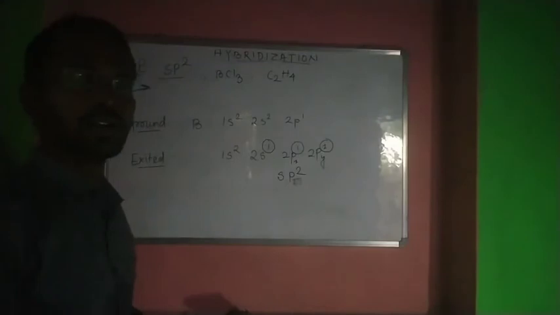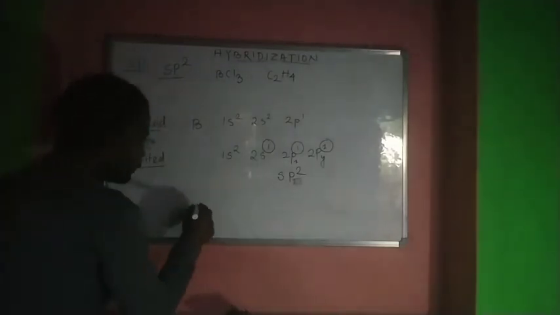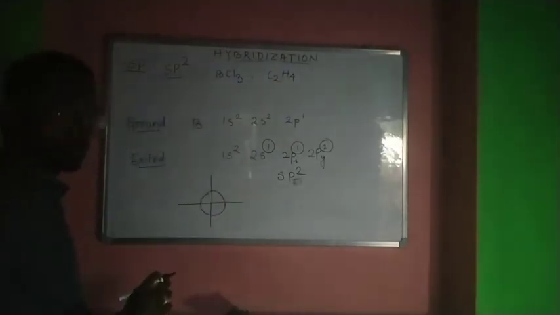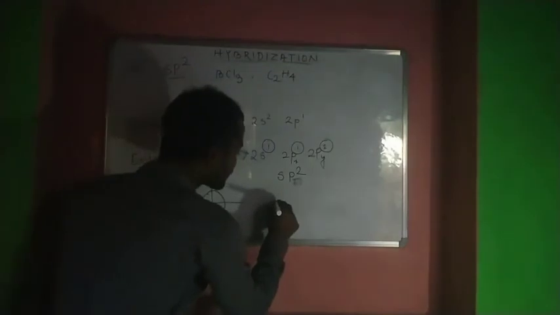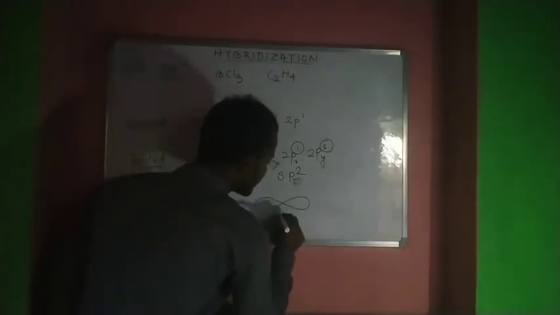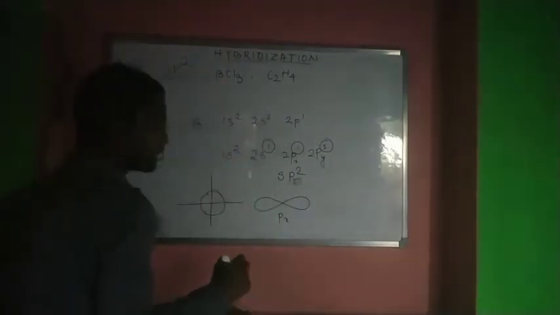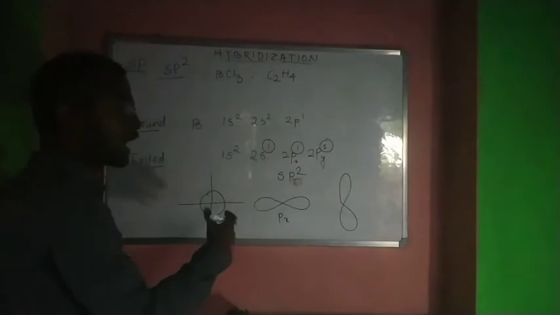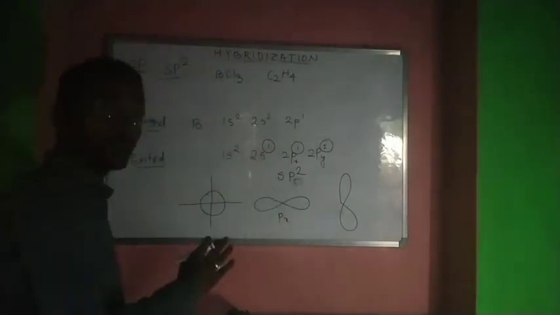If we look into that, the s orbital is centered around the nucleus, and this is our p orbital, or px orbital. At the same time the py orbital also gets connected with them. The three orbitals mix to form a hybridized orbital, that is the sp2 orbital.